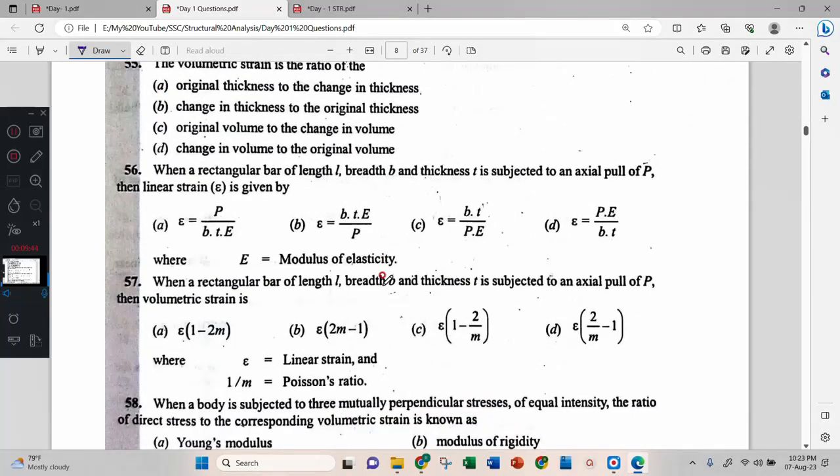Next, this one. When a rectangular bar of length L, breadth B, thickness T is subjected to an axial pull of P, the linear strain is given by.